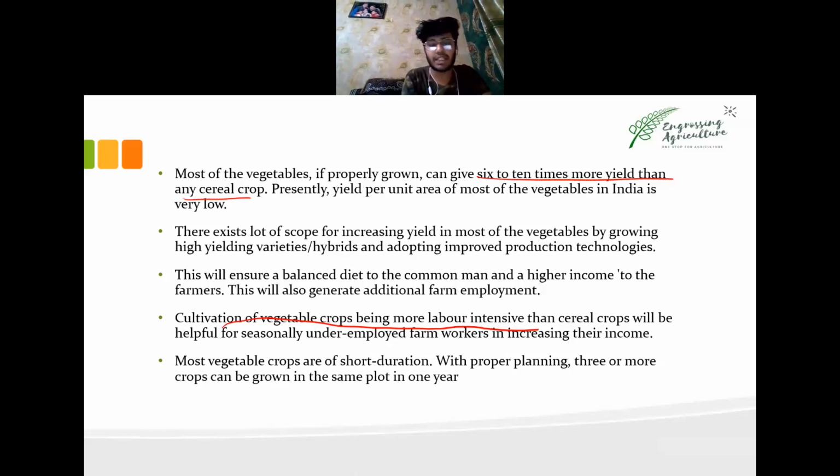Next, we have vegetable crops of short duration, one of the important points. Unlike cereal crops, which require months and months to ripen, at least 4 to 5 months, vegetables require 2 to 3 months to mature and give an output. That's why you can earn more from vegetables than from cereal crops.